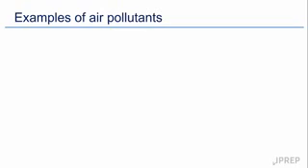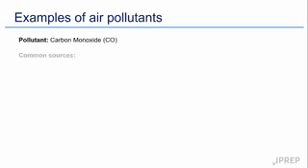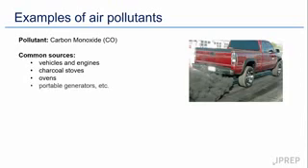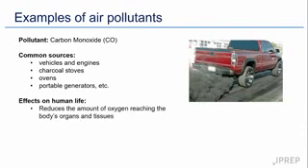We start with carbon monoxide. Carbon monoxide is emitted from certain vehicles or engines. It may also come from charcoal burnt in charcoal stoves. Ovens that use coal or wood can also release carbon monoxide. Certain portable generators also emit carbon monoxide when they burn fuel. Carbon monoxide can affect life on Earth. It can reduce the amount of oxygen that humans take in from the atmosphere. When taken in, it can cause pain in the chest of human beings.